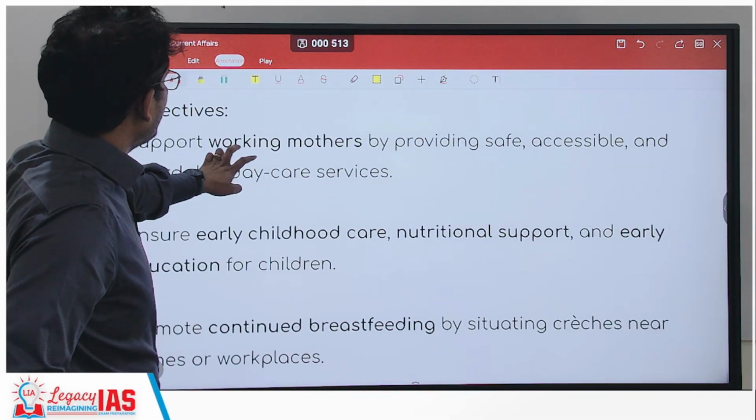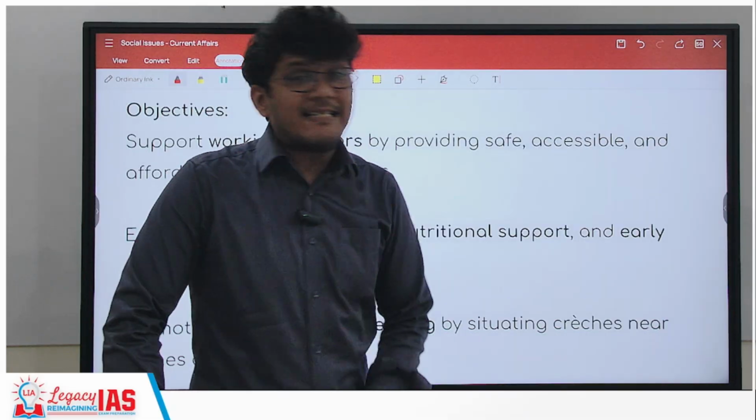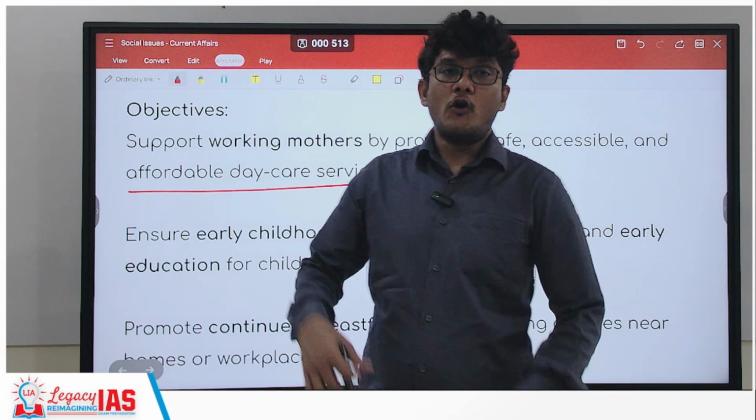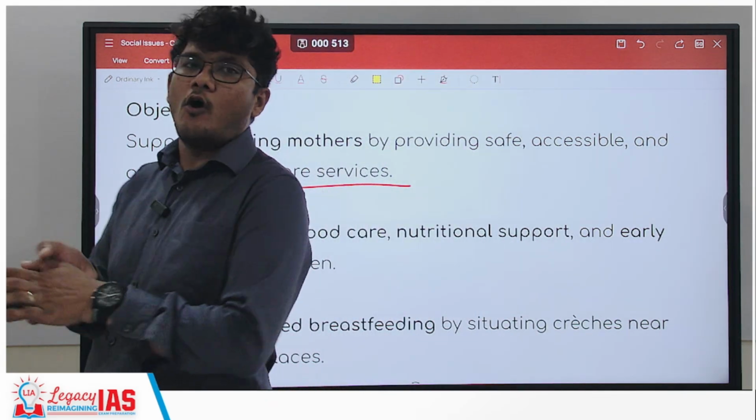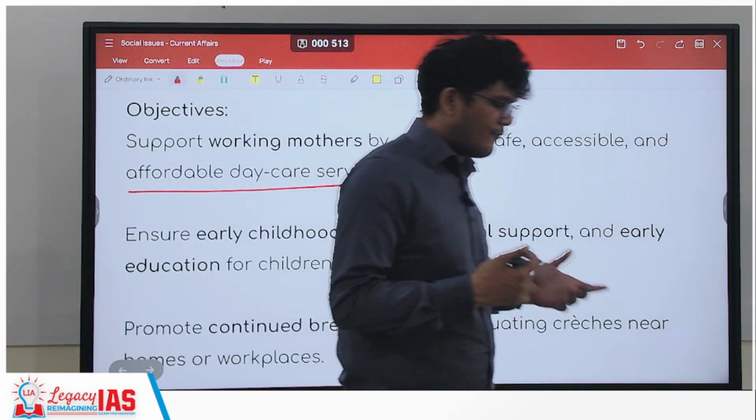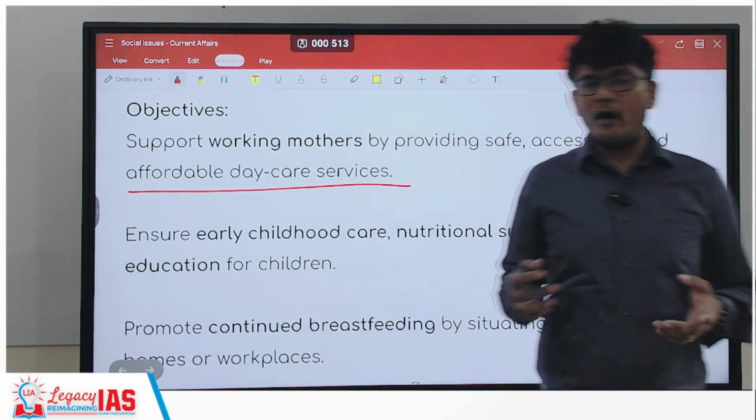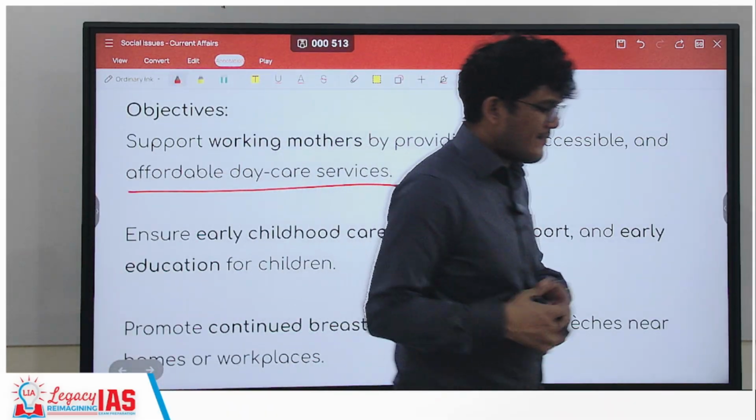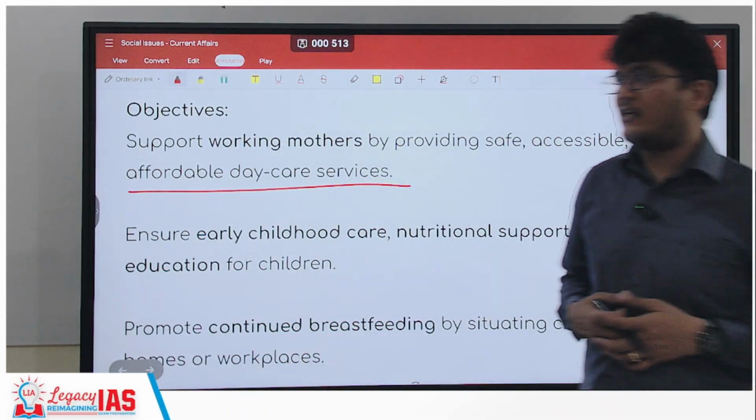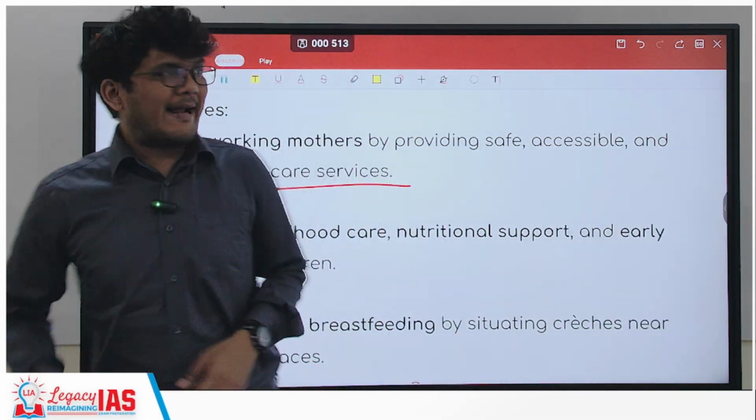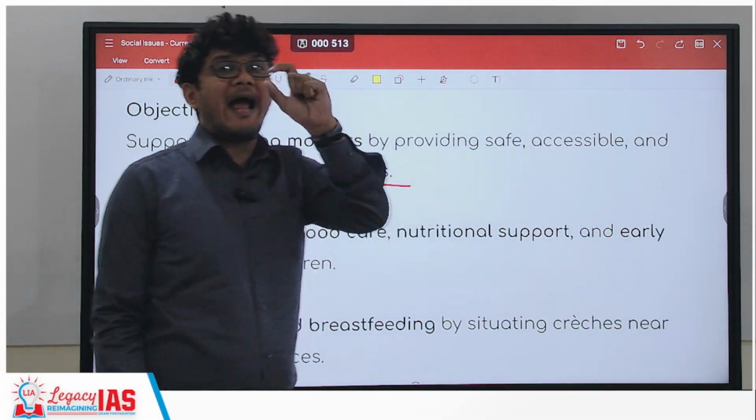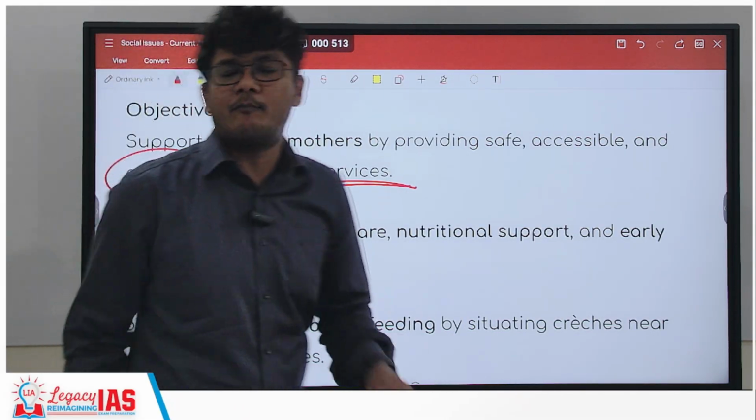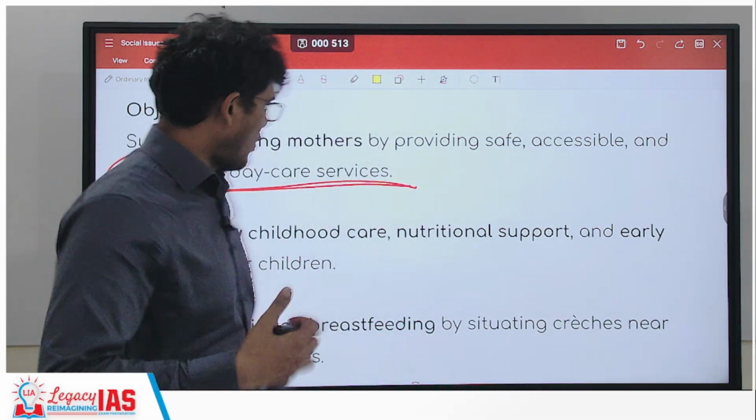Moving ahead, what is the objective? To support working mothers by providing safe, accessible and affordable daily care services. So this is not going to be a part of the offices. Offices are not able to provide it. The women might be working in the unorganized sector, or even in the organized sector the number of people working is less. So there is no law to make the company provide creche facilities. So the government under this scheme is going to provide quality, safe, accessible and affordable, so cheap daycare services. You have to pay a small amount of money, but it will be a subsidized amount.